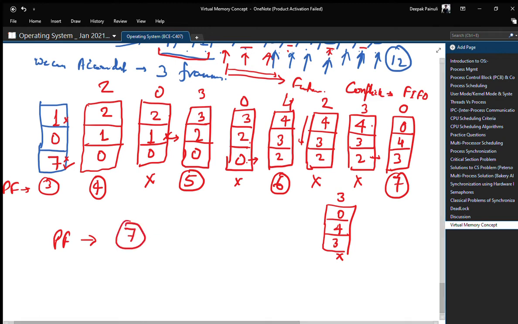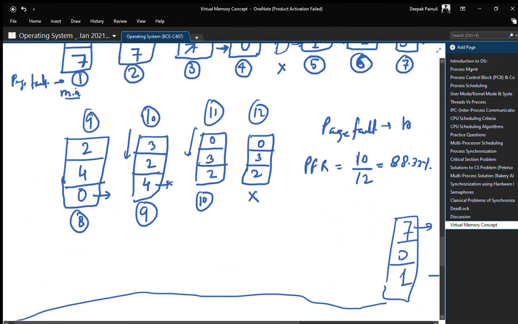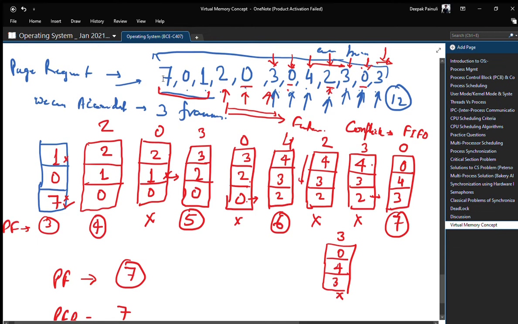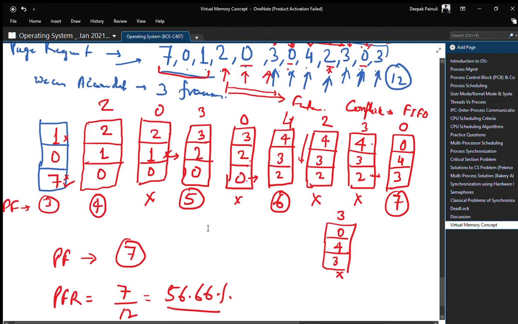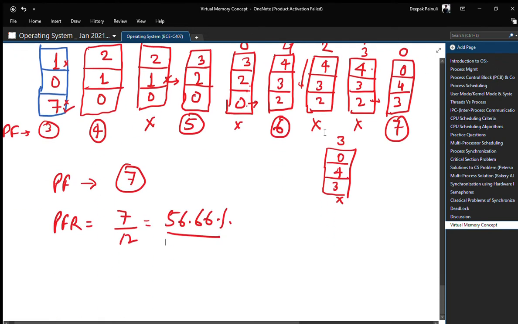For the same example we used in FCFS, it was 10, right? So the page fault rate PFR will be 7 upon 12, because the total number of requests in the string is 12, so it comes to 58.33%. This is the lowest PFR we can get for this particular reference string.